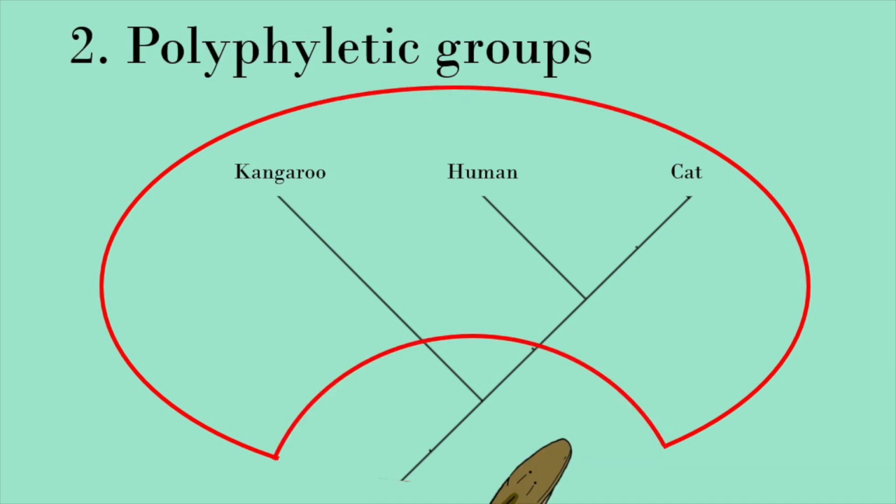Next, let's say you feel bad for leaving the humans out, so you decide to make a new group that includes them, but in exchange you leave out the common ancestor. This group would be polyphyletic because it includes several organisms, but not all their common ancestors.